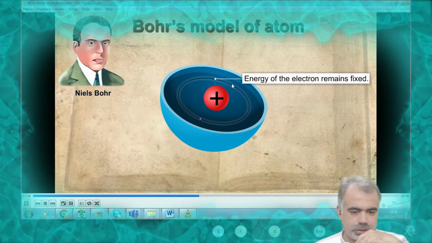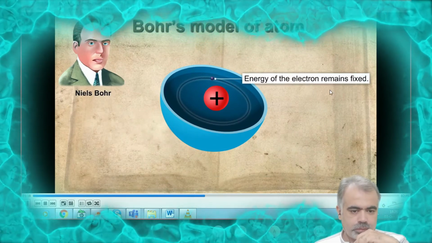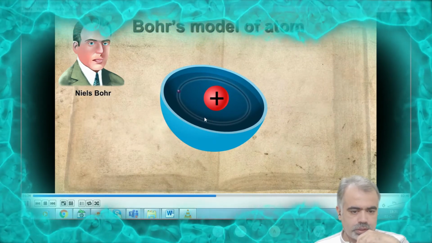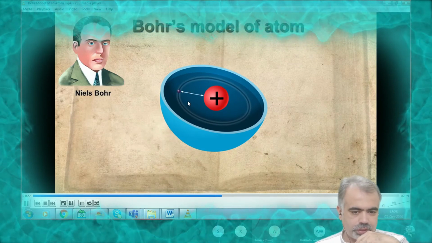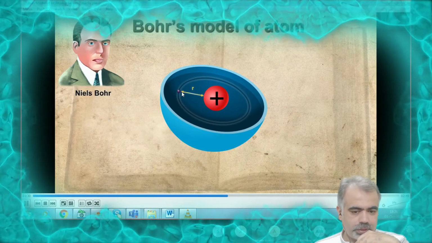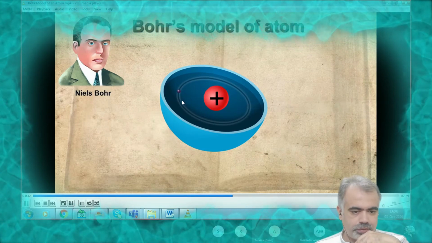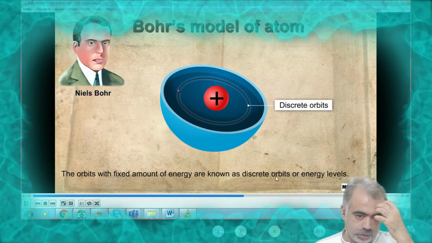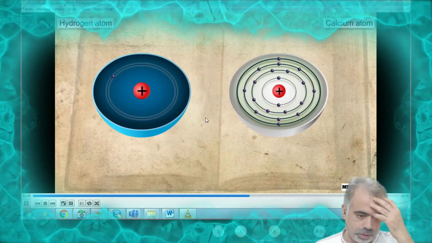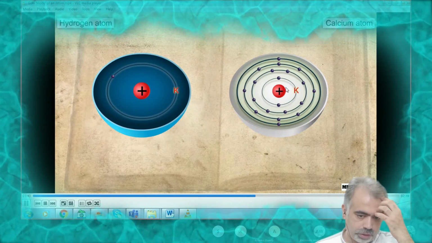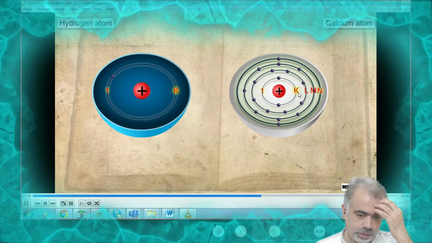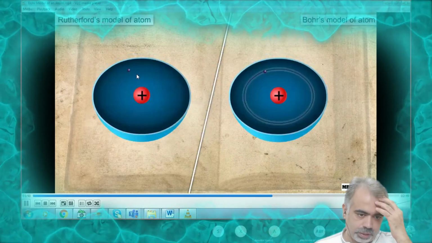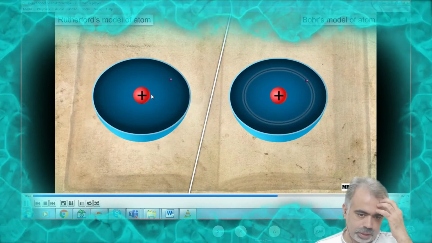Then Niels Bohr explained that the electron revolves around the nucleus in fixed energy shells. To answer that particular question, he explained that whenever its energy decreases, it changes by a fixed amount of energy, because every shell has a fixed energy, and they are also called the discrete energy levels. Now this is how it is represented, like in a hydrogen atom, it is the K shell, then the L shell, M shell, and N shell.